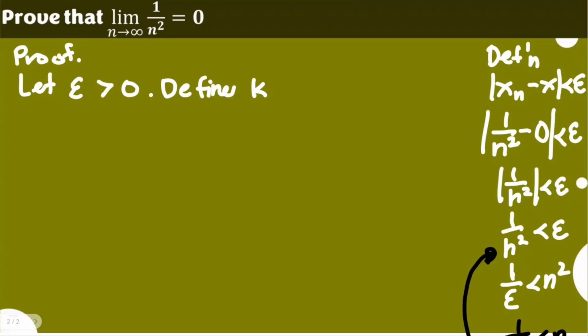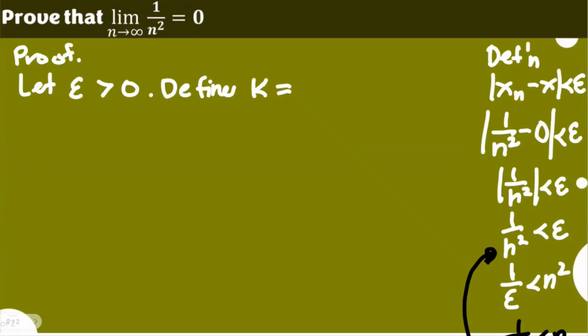For every epsilon greater than 0, there exists a natural number k. So let's define this using the identity that we have applied here: define k as 1 over the square root of epsilon, an element of the real numbers. So this fits the definition.